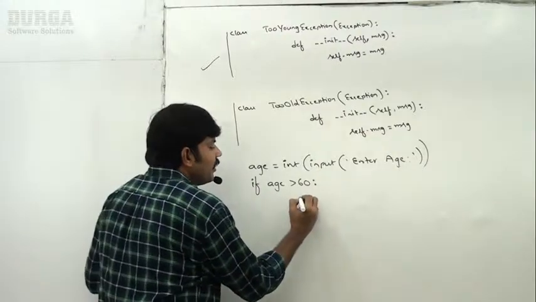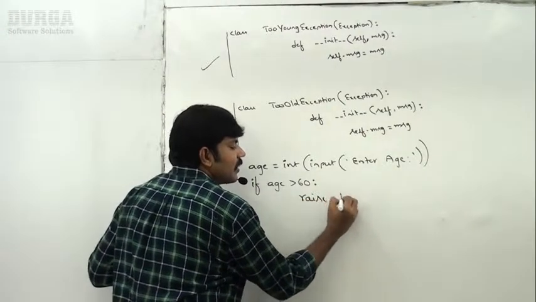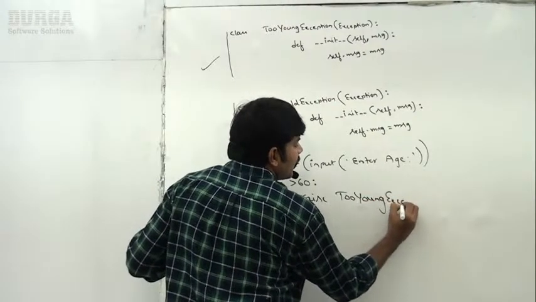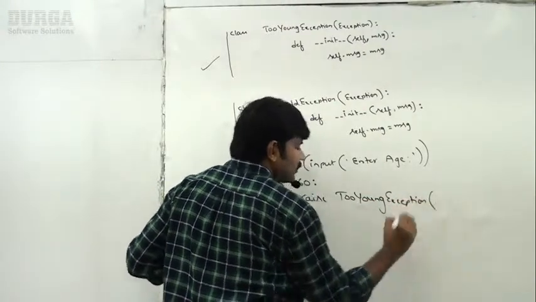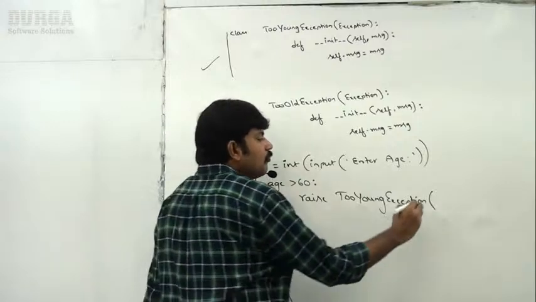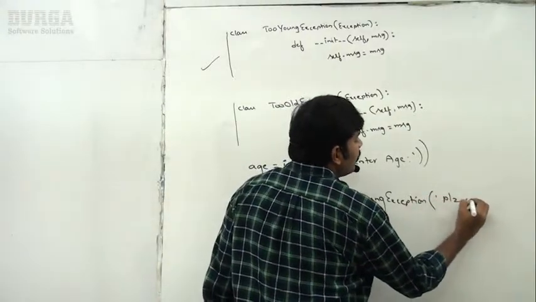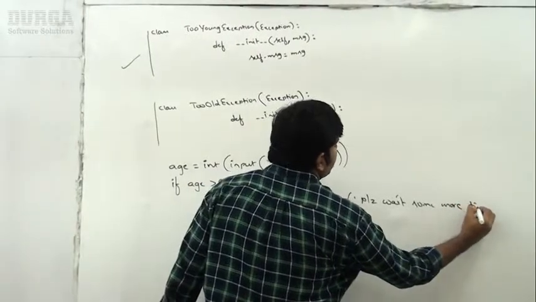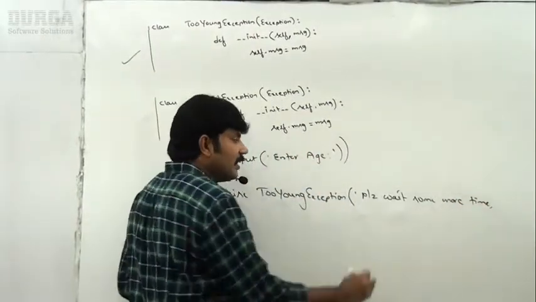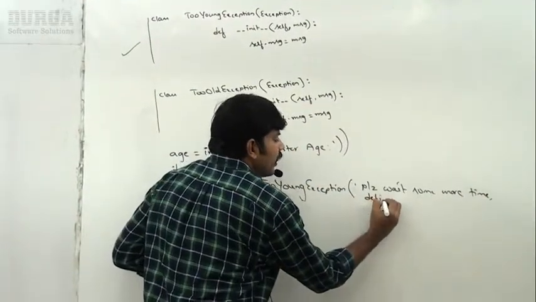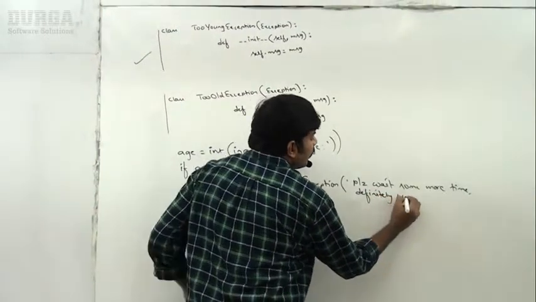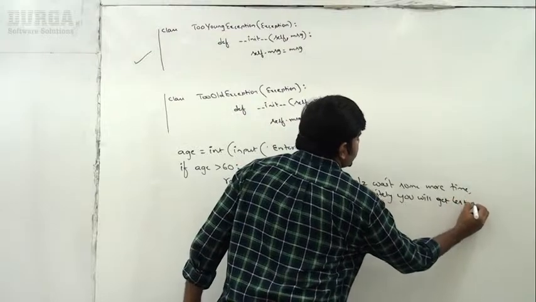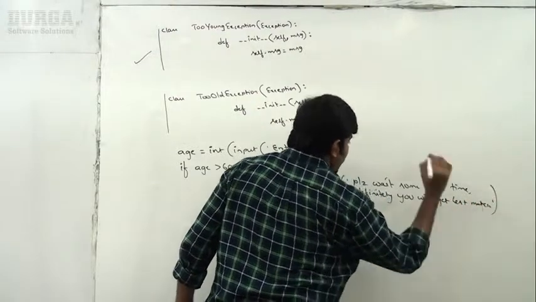I want to raise TooYoungException with the message: please wait some more time, definitely you will get the best match.